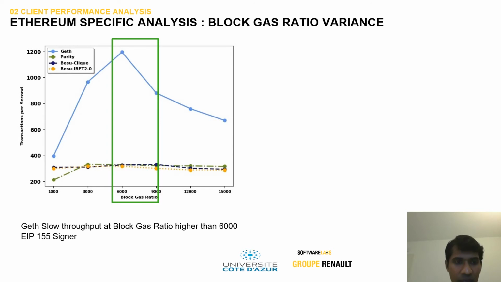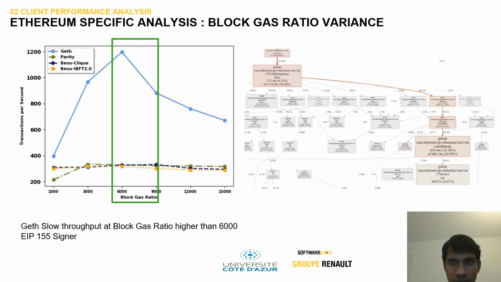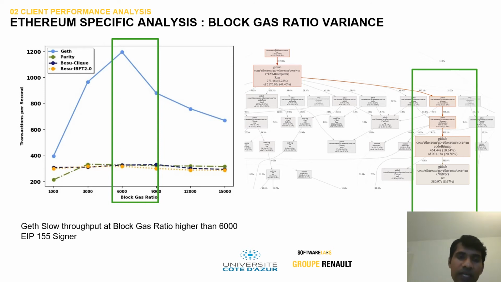Because beyond a 6,000 block gas limit, we notice that there is a stalling inside the network. Basically, it slows down the transactions. It was due to the EIP 155 signer, which was pointed out by the logs, and this was pointed to the EIP 155 signer recovering a public key from a signature. So this is an existing bottleneck. If we go beyond 6,000, it hampers the network.